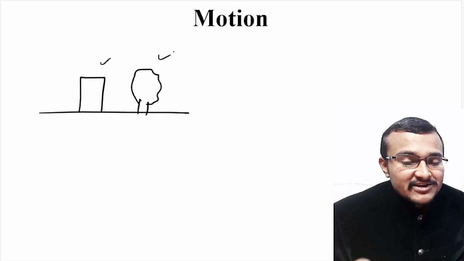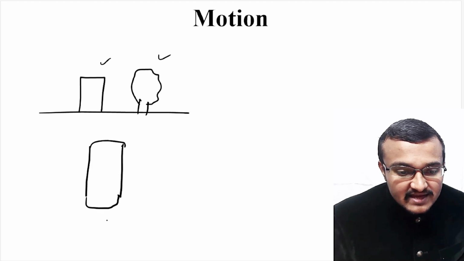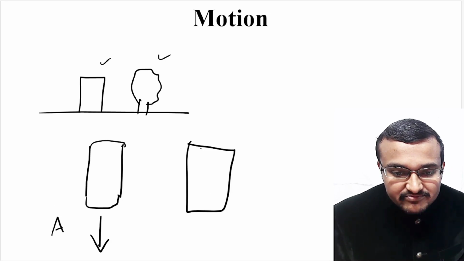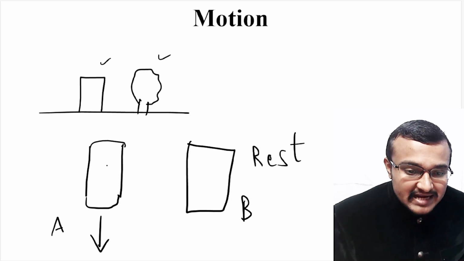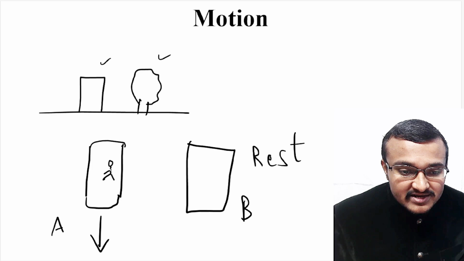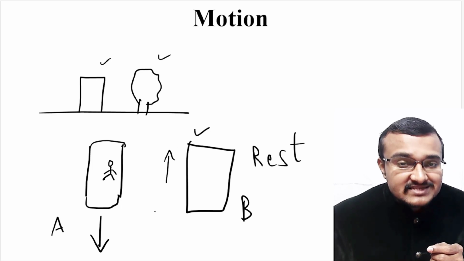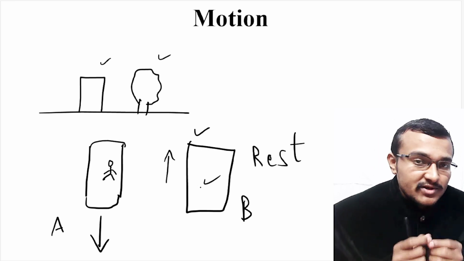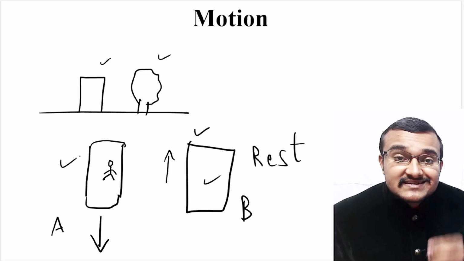Similarly, when you sit in a bus or a train, let's say you are sitting in train A. Let's assume this is train A and it is moving in this particular direction, and this is train B, which is at rest. It is not moving. The passenger sitting in train A will notice that train B is moving in the opposite direction. Is this train really moving? No, it is not moving. It is at rest, and this train A is actually the one moving.